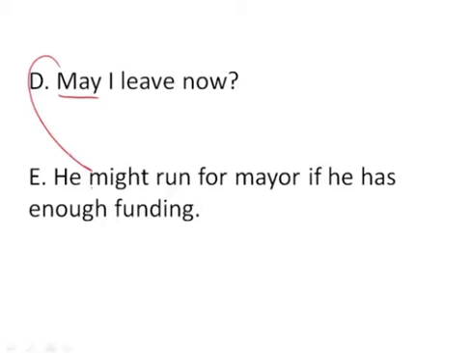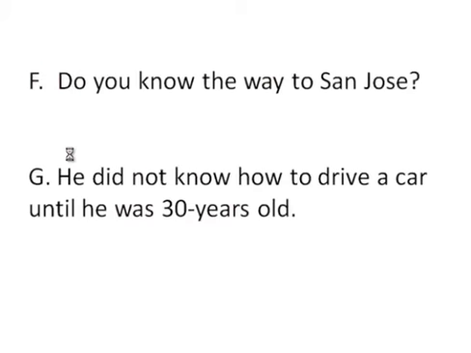Again, the point of this video is to show you these verbs. They're modal verbs. Why? Because they usually go with another verb. Notice how may goes with leave and might goes with run. You wouldn't just say may I, or maybe you would, but you usually would put a verb there. And you wouldn't just say he might for mayor. That you definitely wouldn't say. But that's why we need that extra verb right there to help out, or that goes without helping modal verb might.